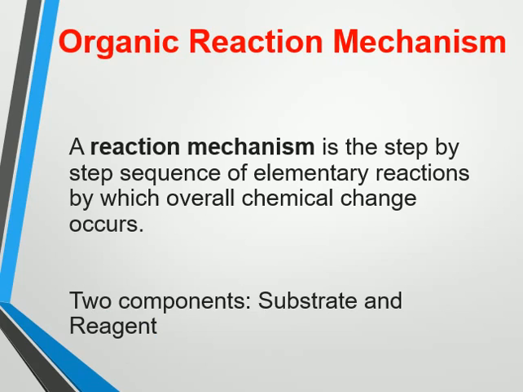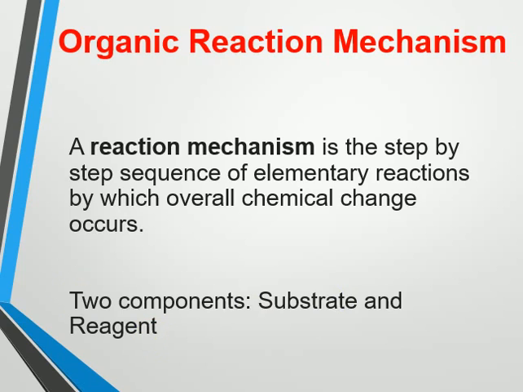involving organic compounds. A reaction mechanism is the stepwise sequence of the chemical reactions. So organic reaction mechanism describes how the existing bonds will be broken and how new bonds will be formed to create the products. Here mainly two components are involved in the organic reaction mechanism: one is the substrate, the other one is the reagent. Substrate is the compound on which the reaction will take place, and the reagent is the compound which will attack on the substrate. So these two play the main role in the reaction mechanism.